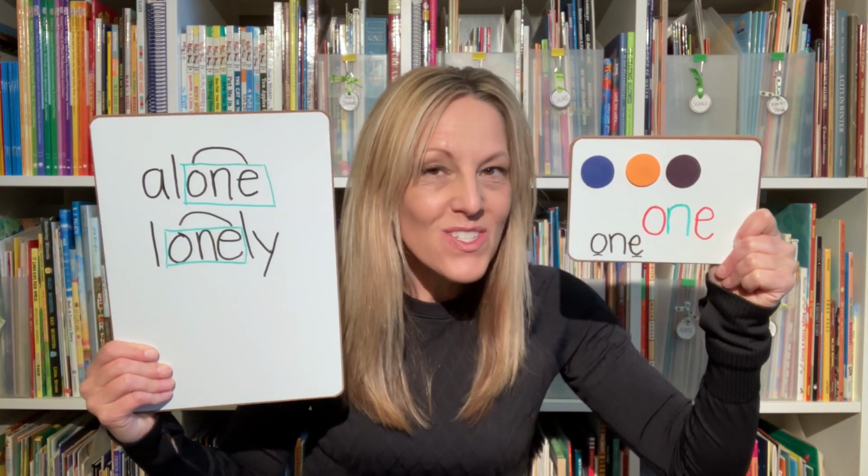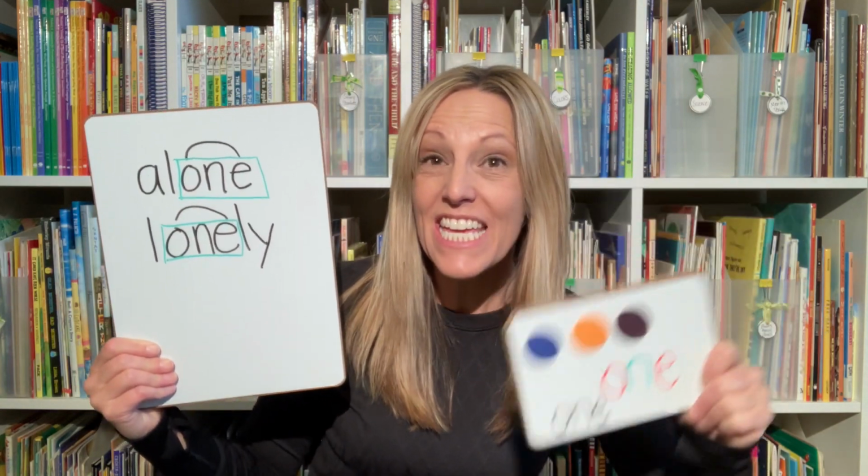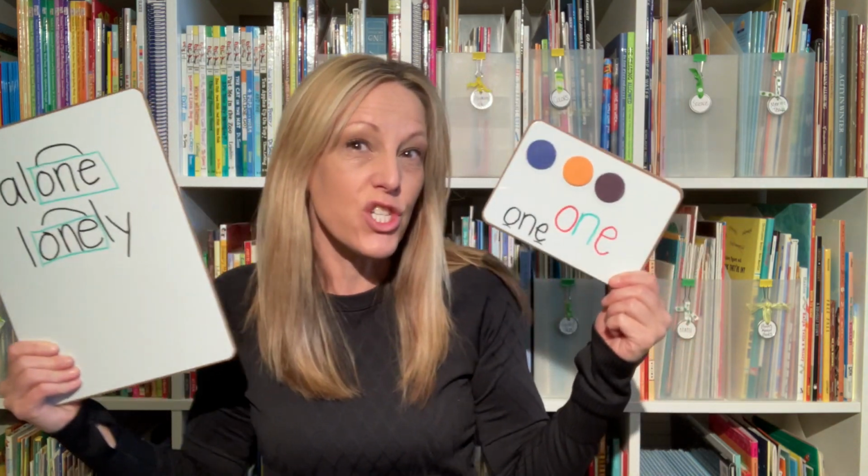Do you notice that that O-N-E is also in alone and lonely? Those words are all related to each other. So here we have our card with O-N-E, one. What's the word? One.